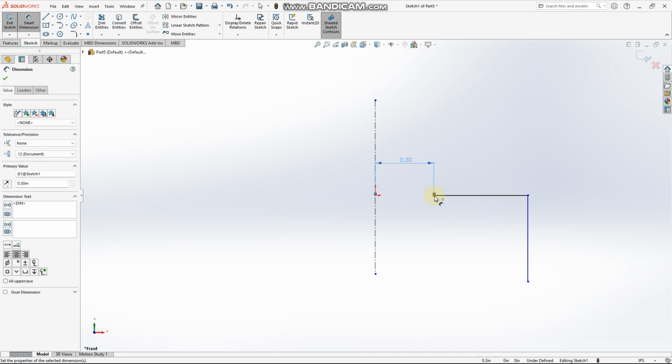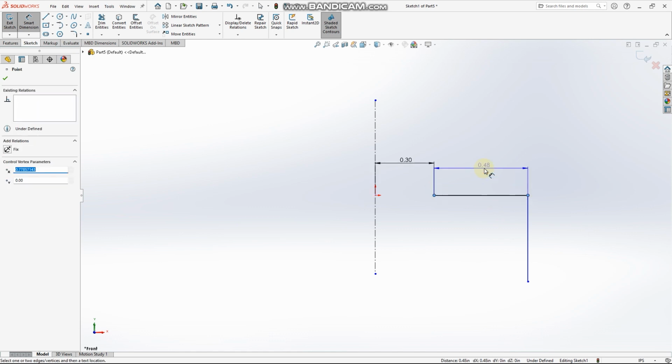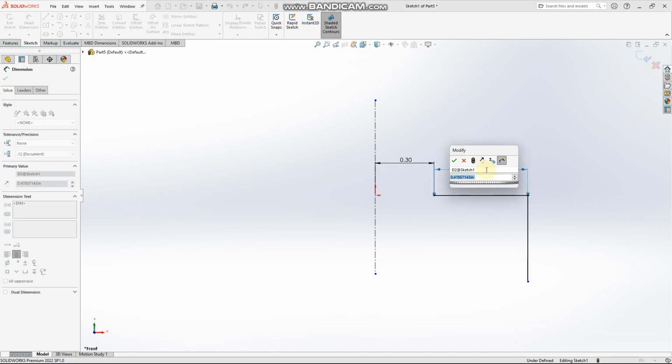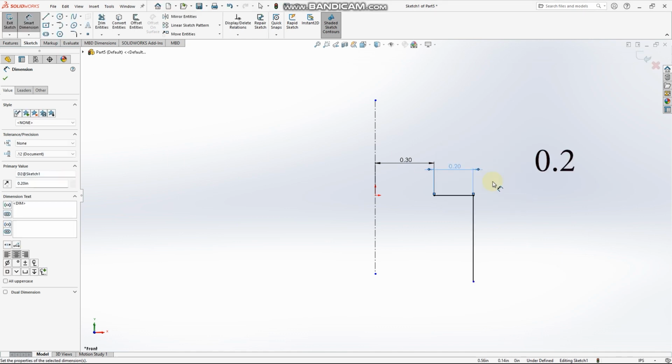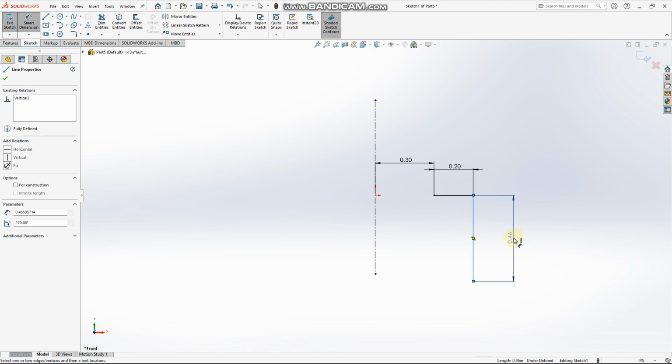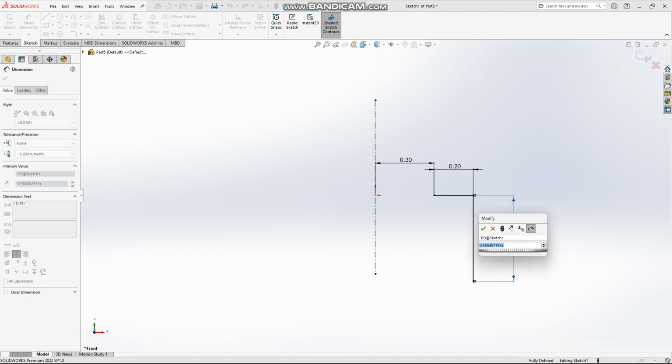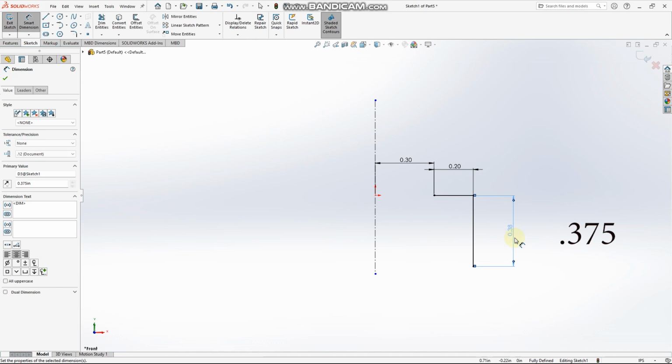Next, we dimension from this point to this point. Then we give it a dimension of 0.2. Next, we dimension this line to 0.375.